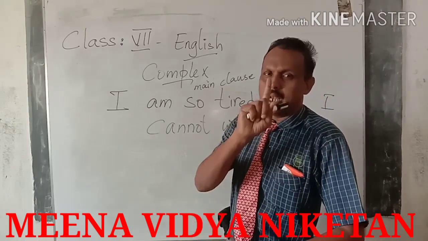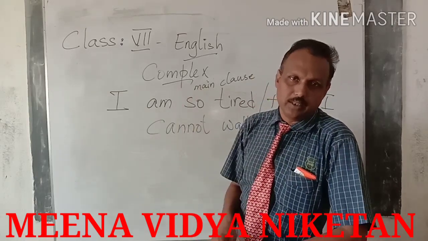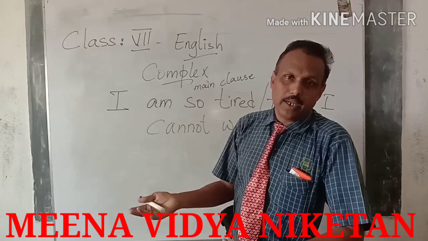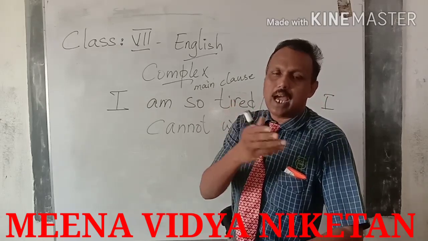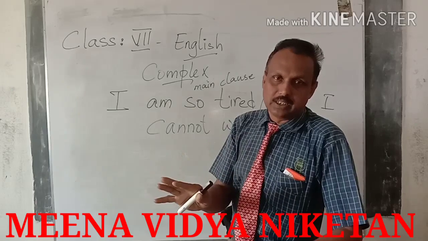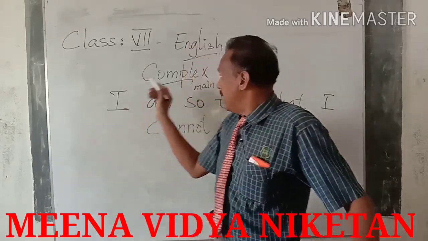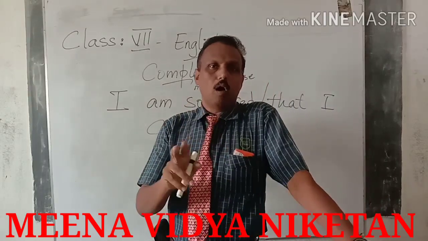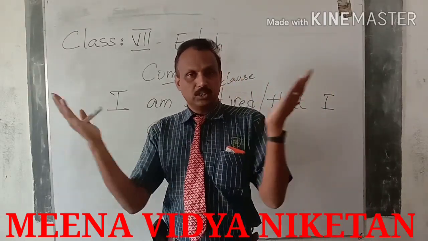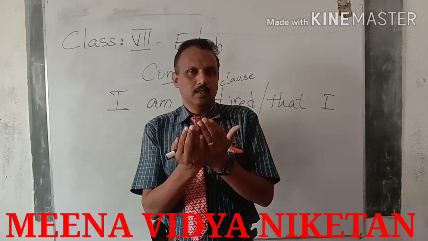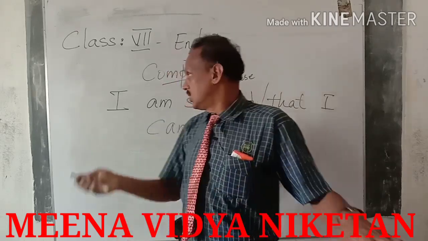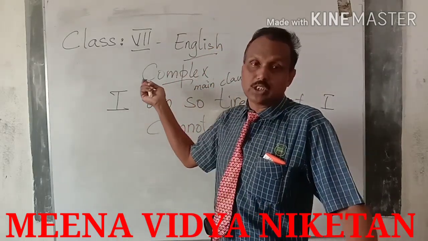A simple sentence will have one subject, one finite verb. Like I love him. So love is the verb there, I is the subject. That is a simple sentence. It is a declarative sentence, so we end it with a full stop. Whereas in a compound sentence, two or more simple sentences are joined together. There are many conjunctions. And today we are learning about this complex sentence.